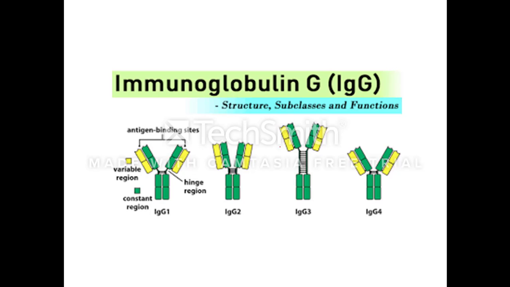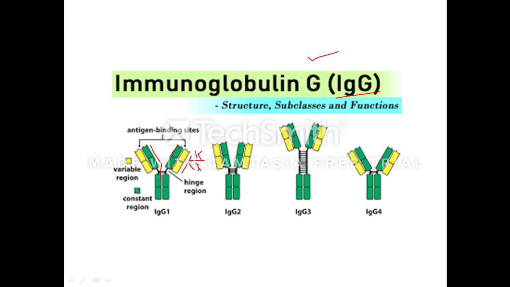Next, we will learn each and every immunoglobulin in detail because it is very important. First, we'll take up immunoglobulin G. It is otherwise called IgG. It is a relatively four polypeptide chained molecule formed of two light chains, which are either kappa type or lambda type, and two heavy chains. Two light chains may be kappa or lambda.